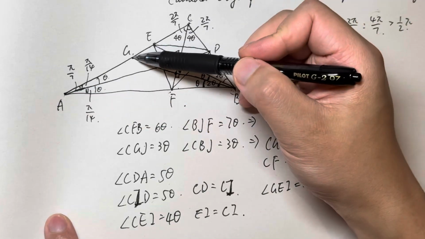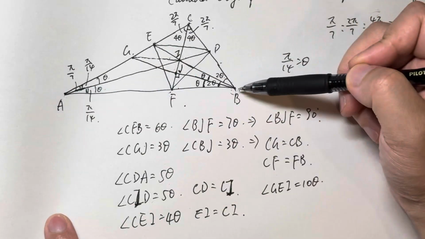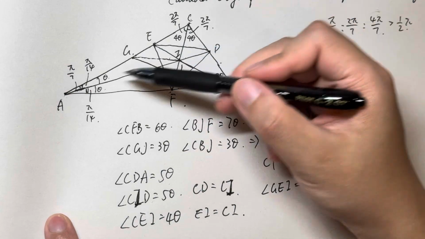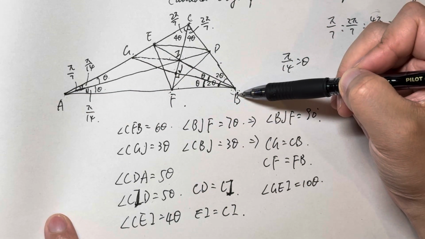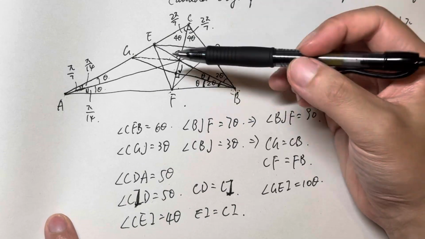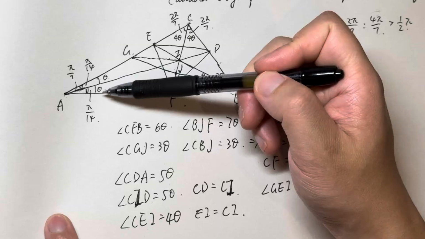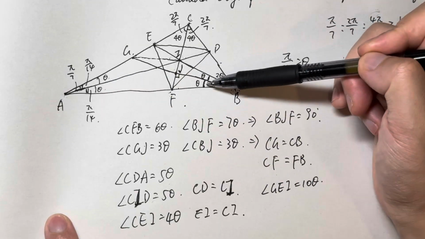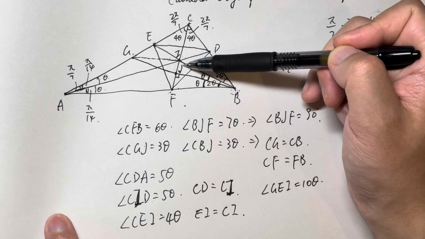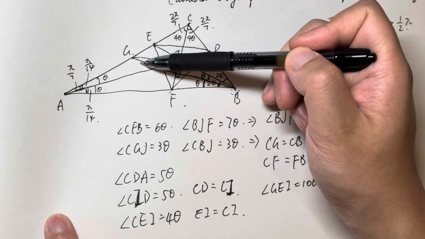That means GI is parallel with AB, right? GI is parallel with AB. This can be easily proved, right? Just because this is theta, this is 3 theta, so we know that this angle is 11 theta. Similarly, this angle is 11 theta.